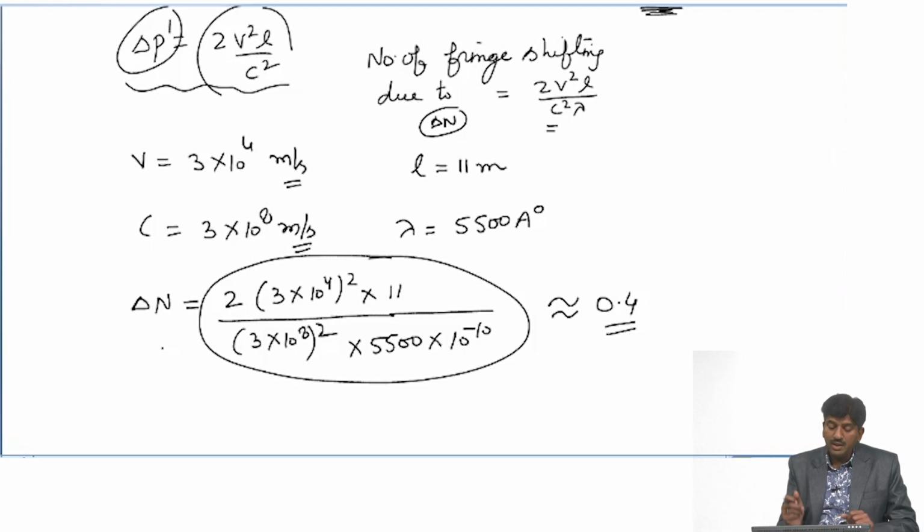It represents that after rotating the whole experiment by 90 degrees, not a single fringe is shifted, or we can say that there is no shift in fringe when this experiment is rotated by Michelson and Morley by 90 degrees, which they did to show the relativity. There is no shift, not a single fringe is shifted.